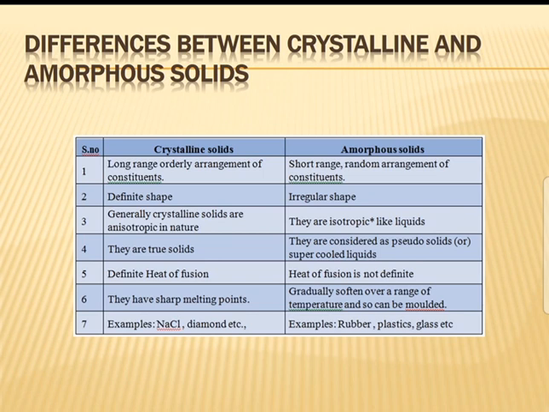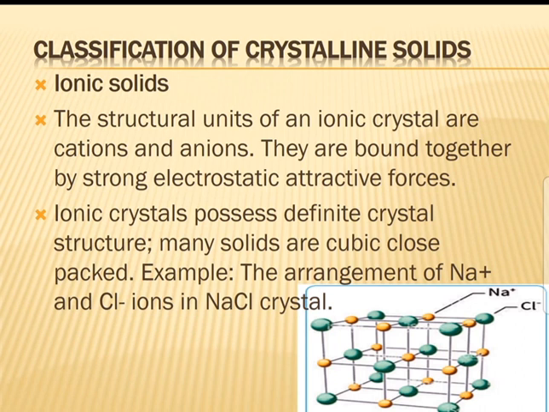The difference is very important. Crystalline: long range orderly arrangement; amorphous: short range random arrangement. Definite shape versus no definite shape. Crystallines are anisotropic, amorphous are isotropic. True solid, pseudo solid. Definite heat of fusion versus no definite heat of fusion. Sharp melting point versus no sharp melting point. Examples for crystalline: NaCl, diamond, etc. Examples for amorphous: rubbers, plastic, glass, etc.